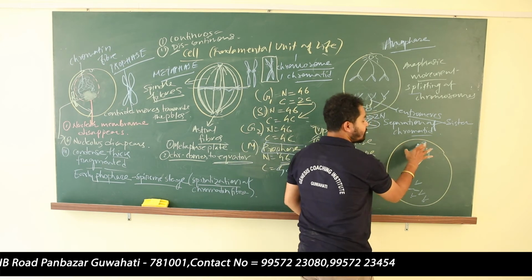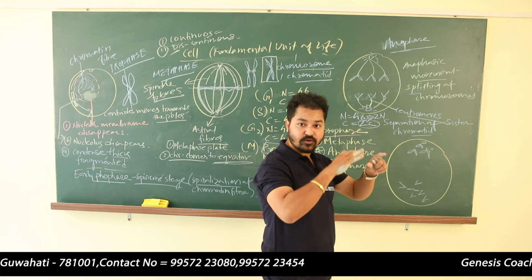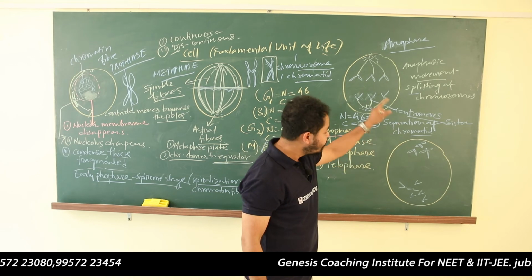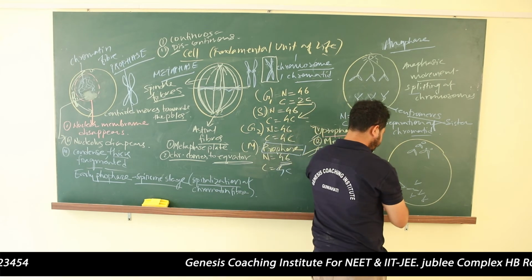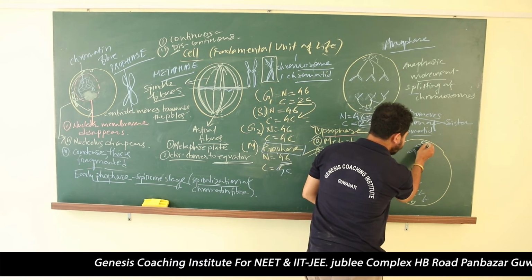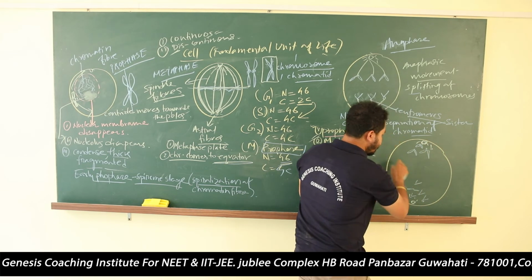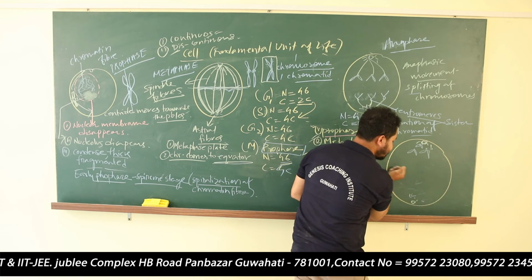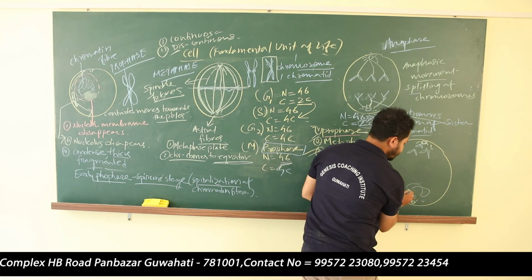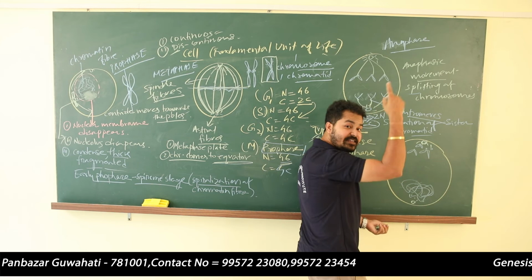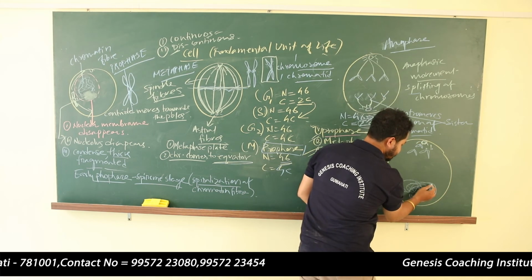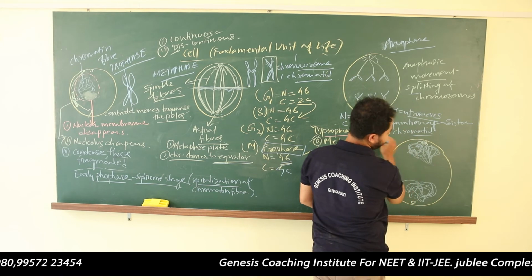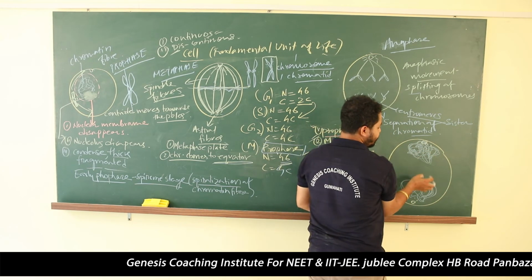Now in prophase what happened? From chromatin fiber they became condensed, they became thick, and they took the shape of a chromatid. But in the telophase what will happen? These are the centrioles. In telophase, the chromatids will lose their identity and become thread-like structures like in prophase. They are attaining their ancestor stage. This is a chromatin fiber, a thread-like structure.